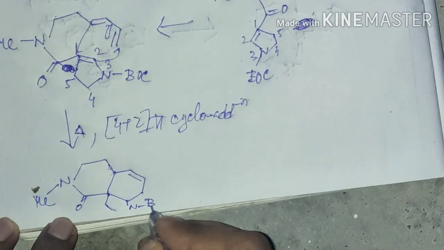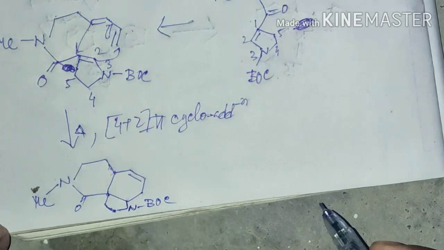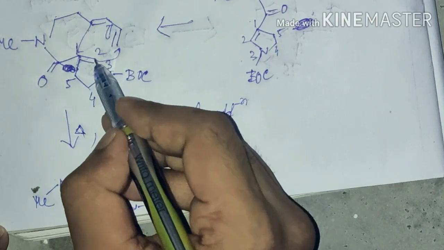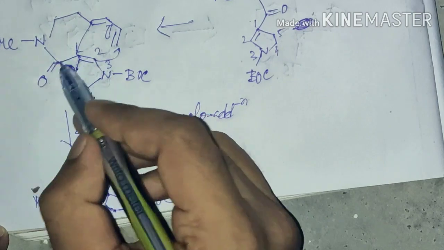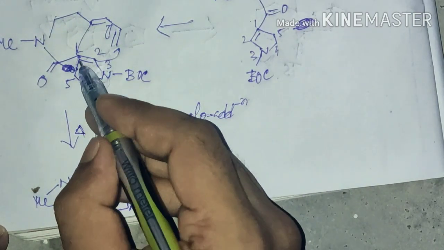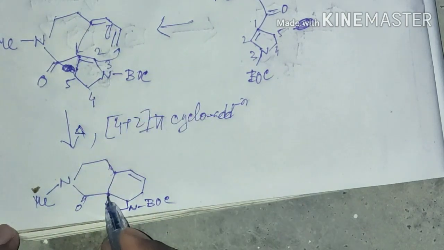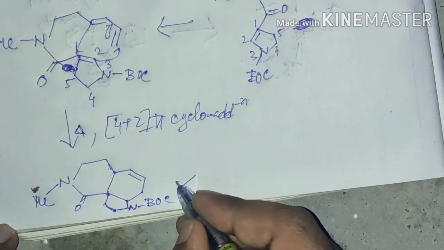This 1, 2, 3, 4, 5. Since here will also be a 6-membered ring, 1, 2, 3, 4, 5, 6, and this is also a 6-membered ring, 1, 2, 3, 4, 5, 6. So two 6-membered rings fused, and this will be a 5-membered ring, 1, 2, 3, 4, 5. So this is the final product.